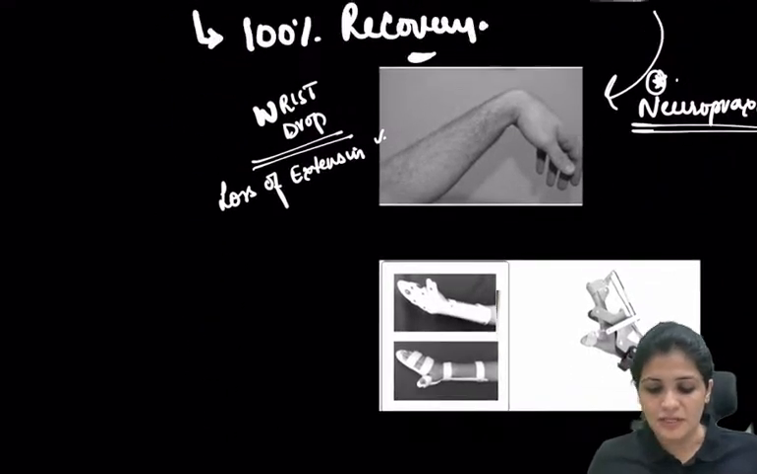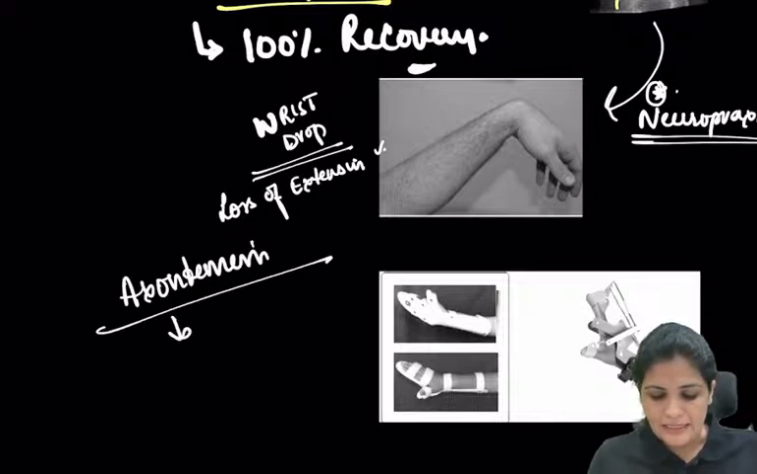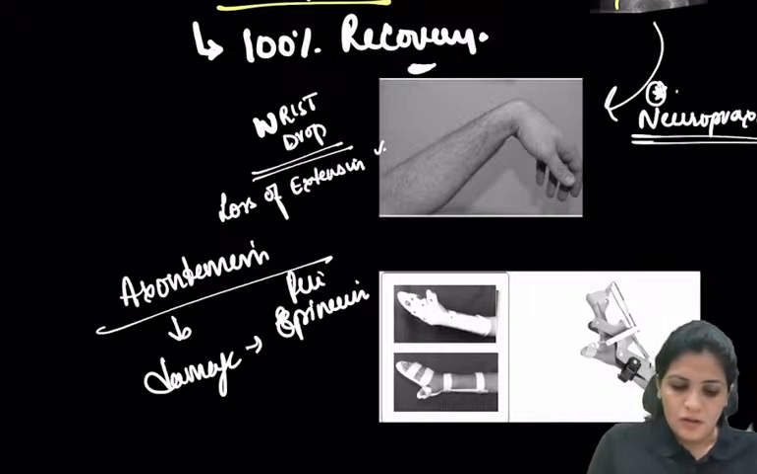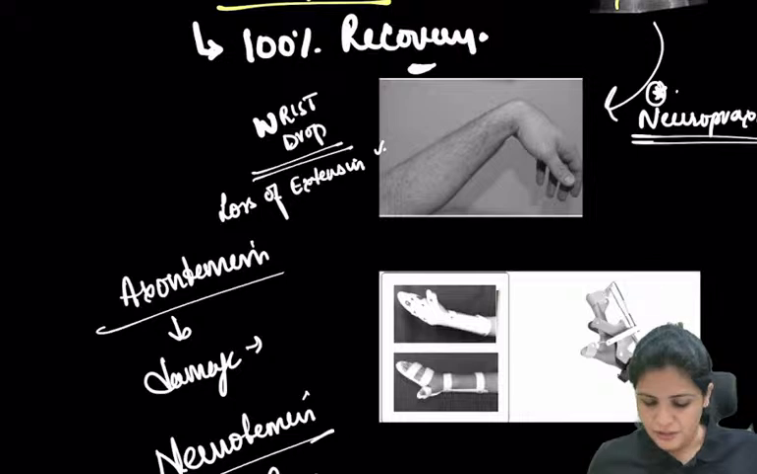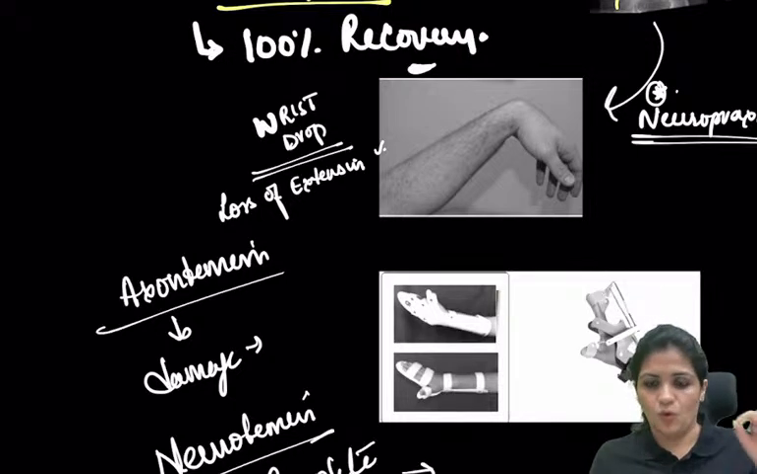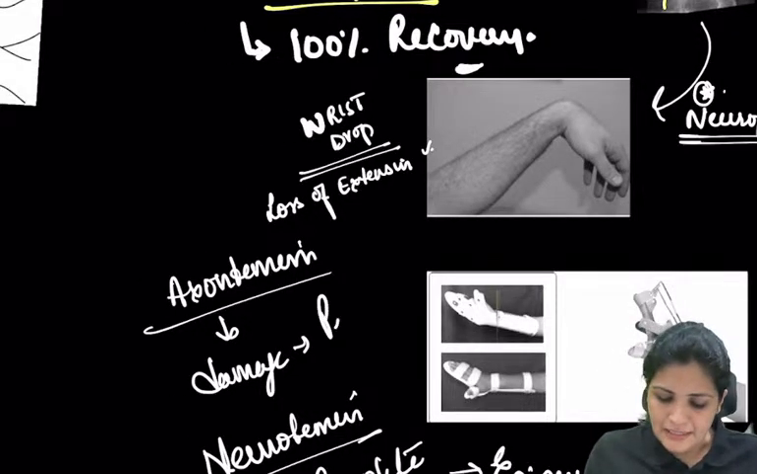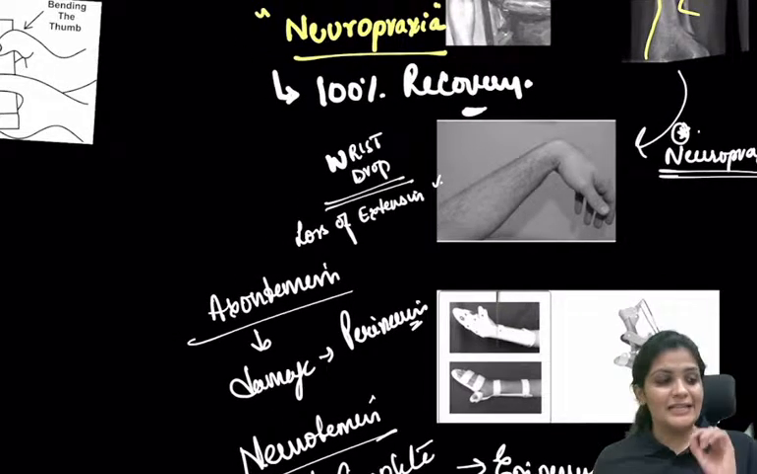And then what is axonotmesis? Axonotmesis is damage to the layers, the axon and the endoneurium. Whenever it is neurotmesis, it is complete damage of all the layers, including the perineurium. This is what is called Seddon's classification.